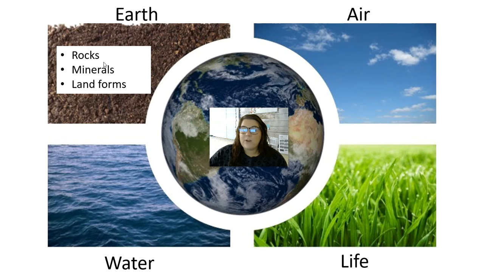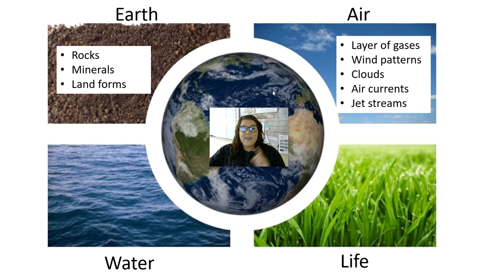This could also be talking about different landforms, like do you have mountains? Do you have hills? Do you have valleys? That type of information. When it comes to air, this connects to what you're doing in science right now with weather. So we know the air is layers of gases, but it could also be wind patterns, clouds, air currents, jet streams.